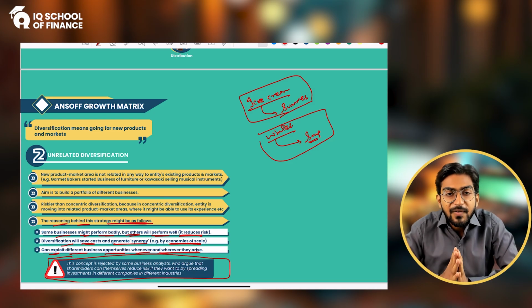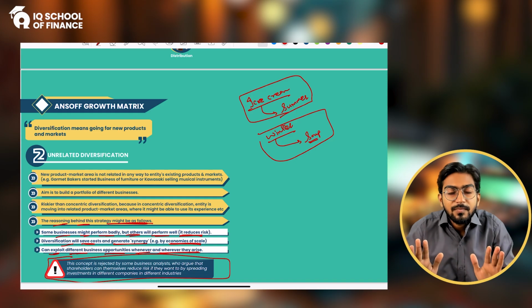That is how they can diversify their portfolio, diversify their risk. Okay.